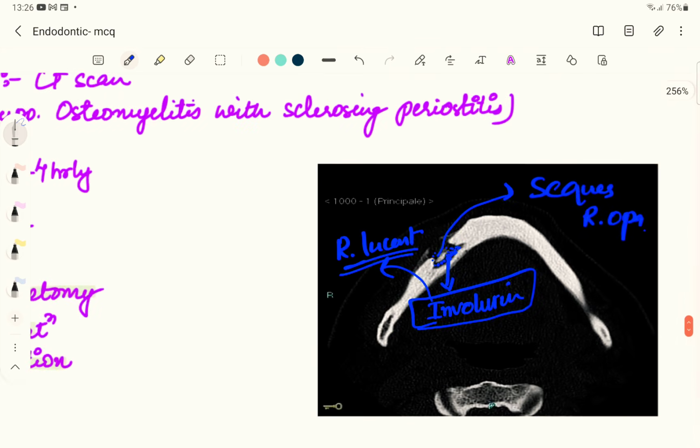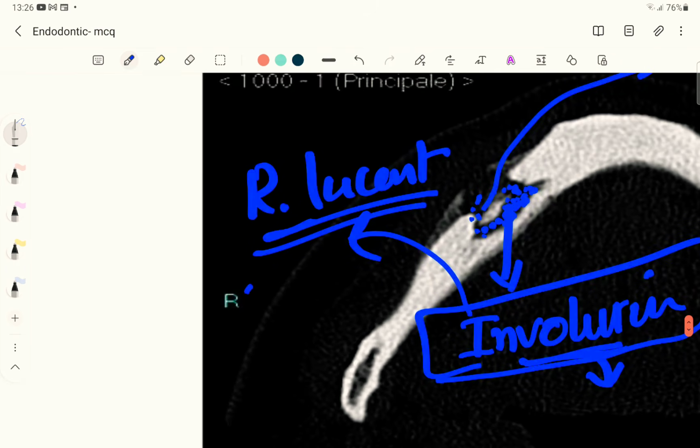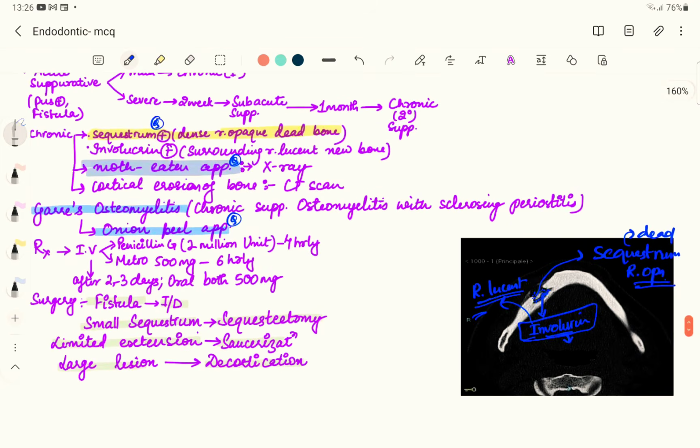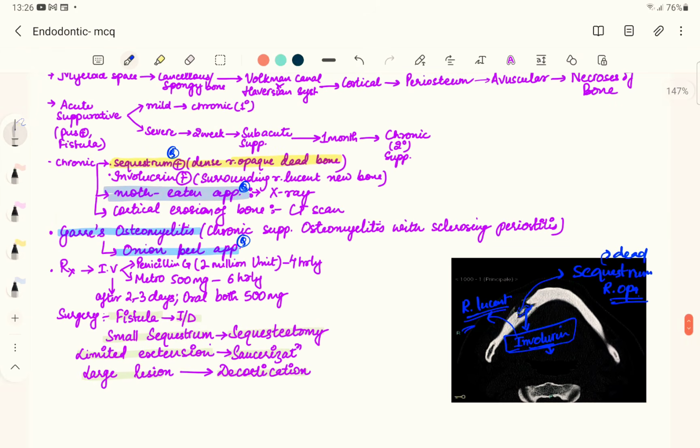So the new bone which is forming surrounding the dead bone, this sequestrum is the dead bone, and it is radiopaque, while the new bone which is forming surrounding this dead bone is known as involucrum, and since this bone is not matured yet, we can call it a radiolucent area. So that's the new bone which is forming. So in an X-ray, we will find the sequestrum as well as involucrum, and the X-ray of this particular patient with osteomyelitis will show a moth-eaten appearance.